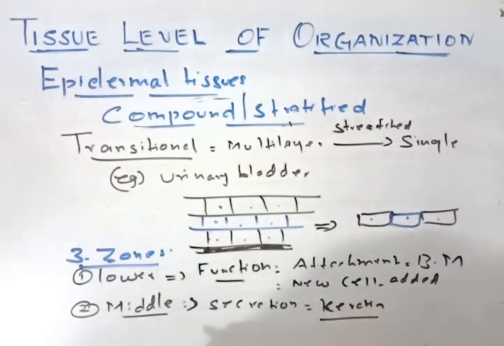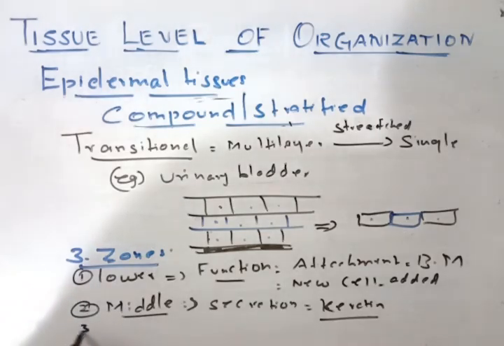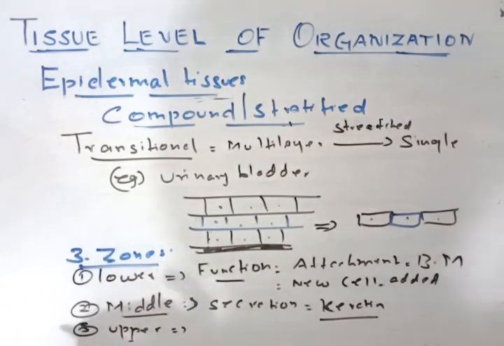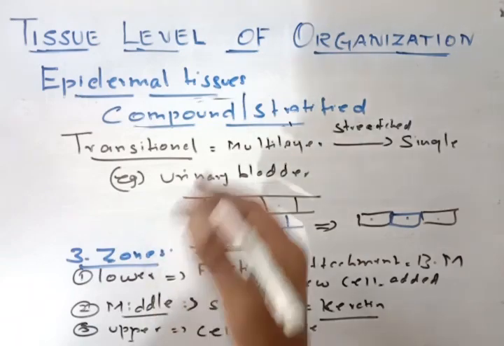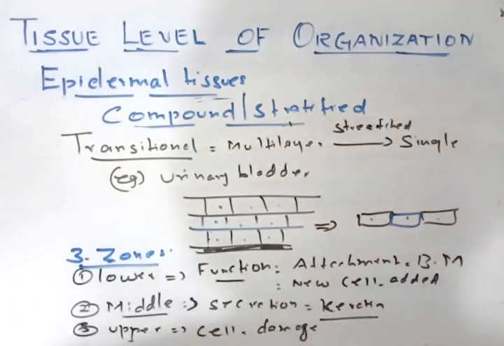The third one is the upper layer or upper zone. The main function of the upper zone is that it is the superficial layer. That means the cells here always undergo damage, and new cells are being formed. This kind of transitional epithelium is found in the urinary bladder.